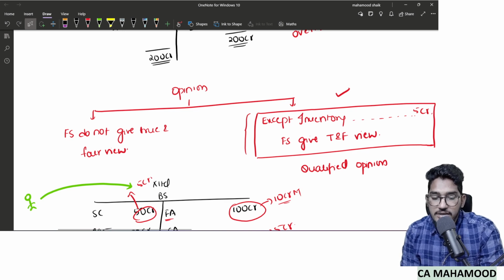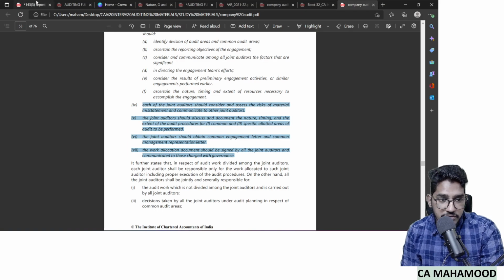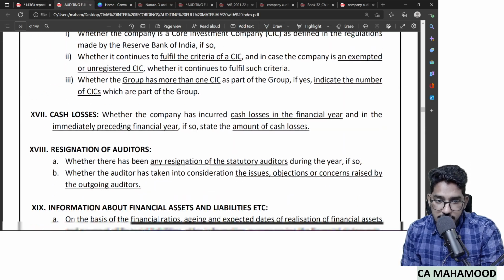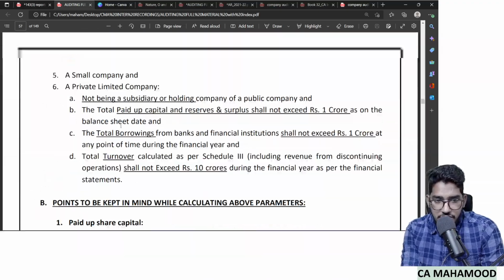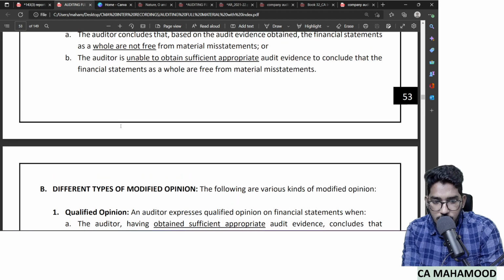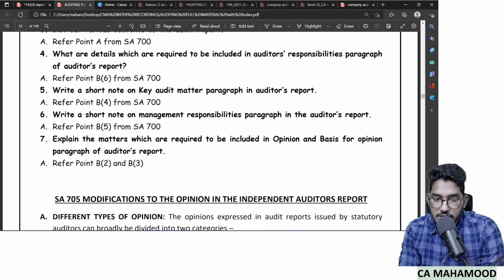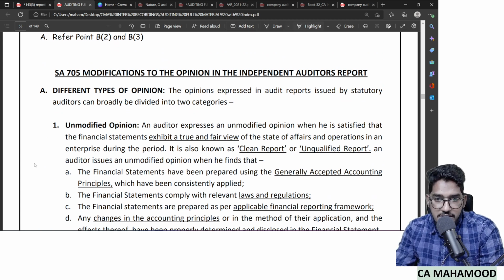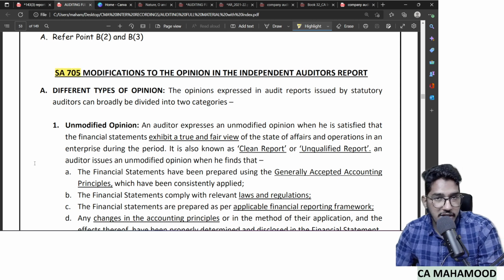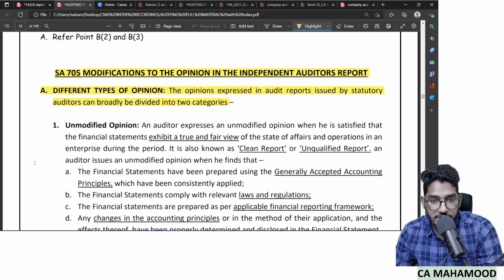So first let us read till here whatever we have understood, then we will proceed further. Let us try to understand the different kinds of opinion. Reading, participating, explanation, we have already done. So let us quickly go through and complete it. This opinion-related discussion is there in SA 705. SA 705 is the standard which talks about the different kinds of opinion and the different kinds of modified opinions. All this discussion, whatever we have understood till now, is there in SA 705 in the same chapter I have given. So let us read it. Different types of opinion.